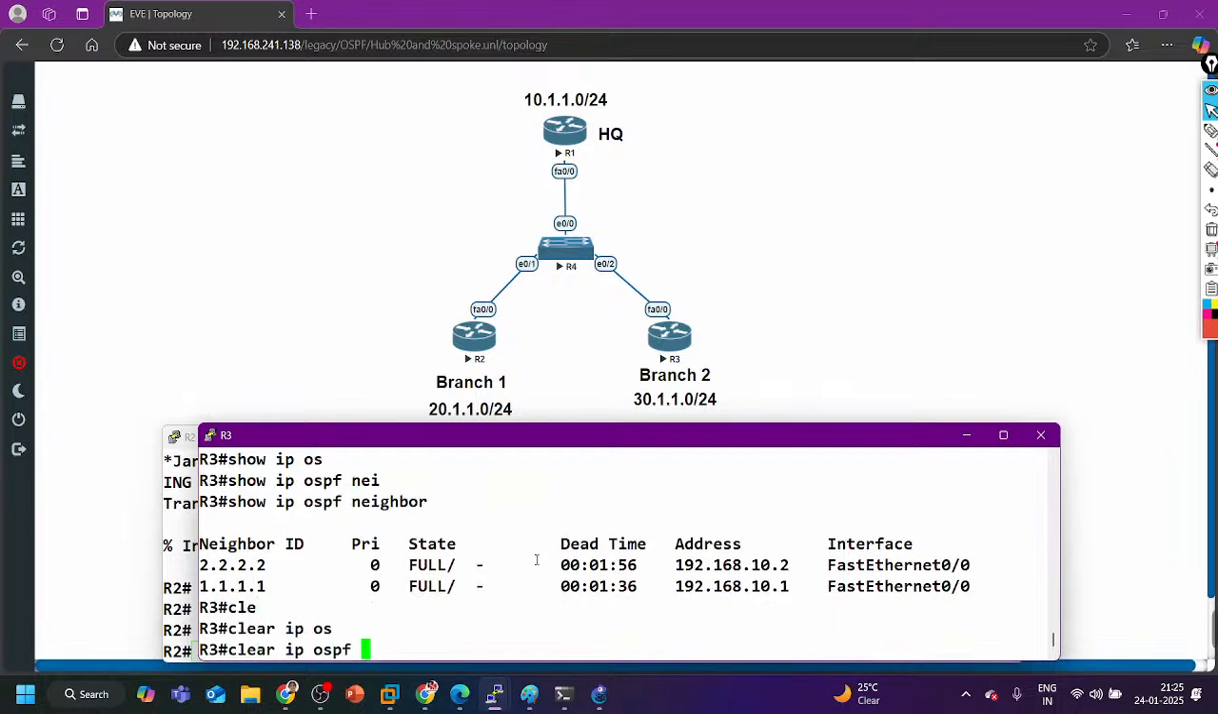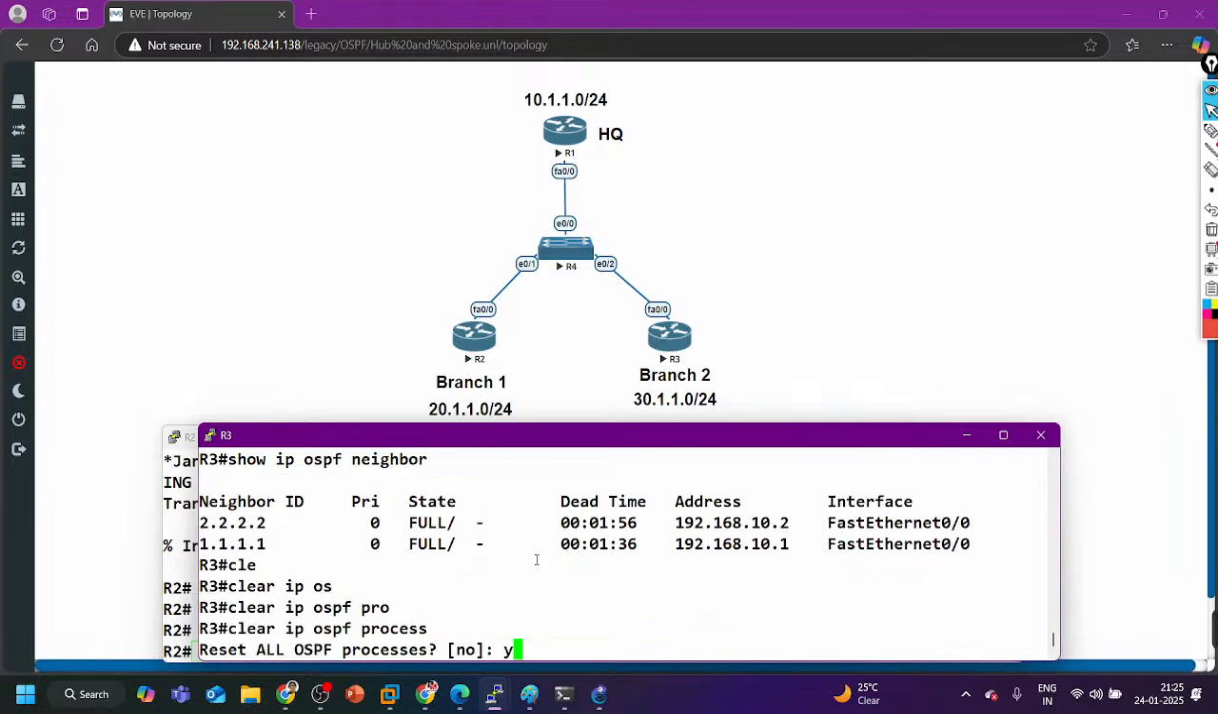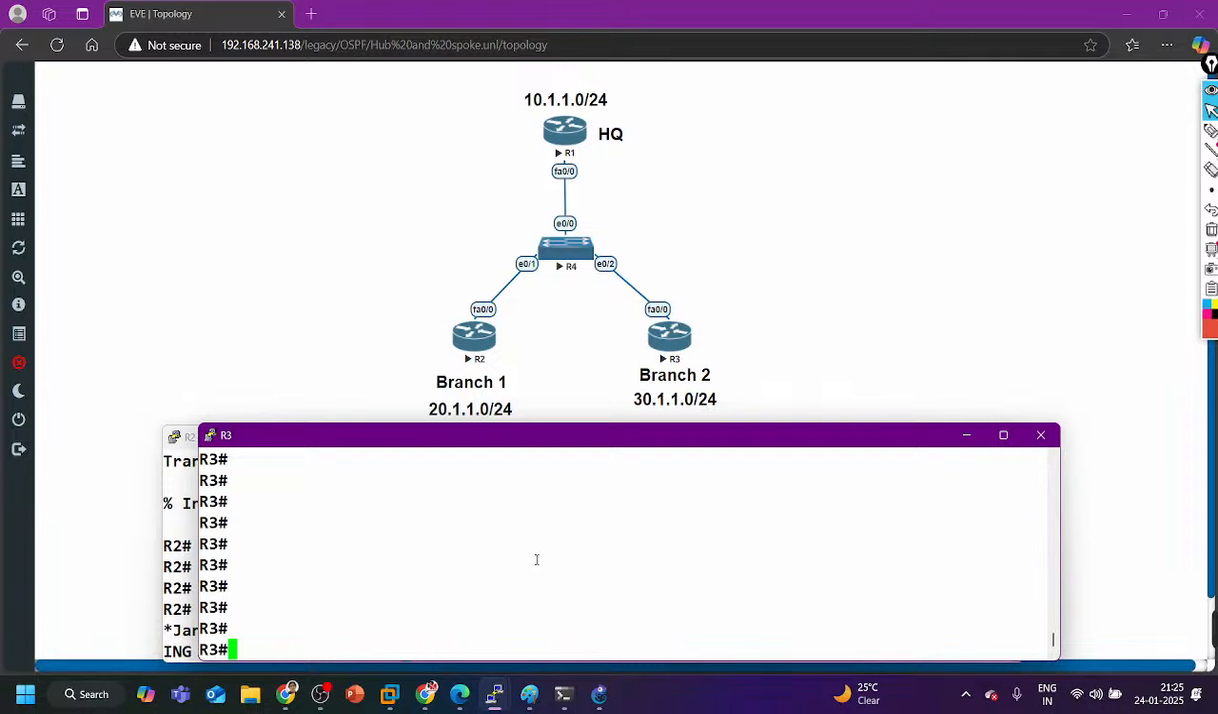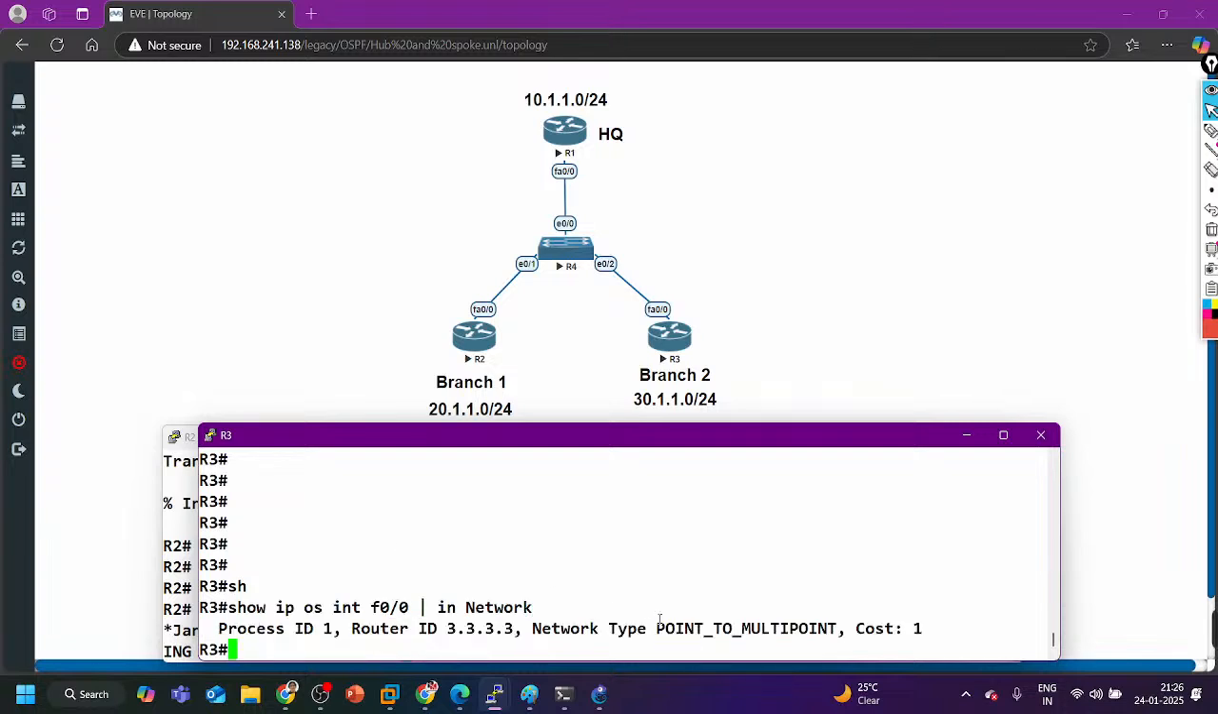Clear? Sir, for my confirmation, currently what network type is it? Let me check with show ip ospf interface F0/0. Either it is point to multipoint or point to multipoint non-broadcast. It is point to multipoint. Yes, right.